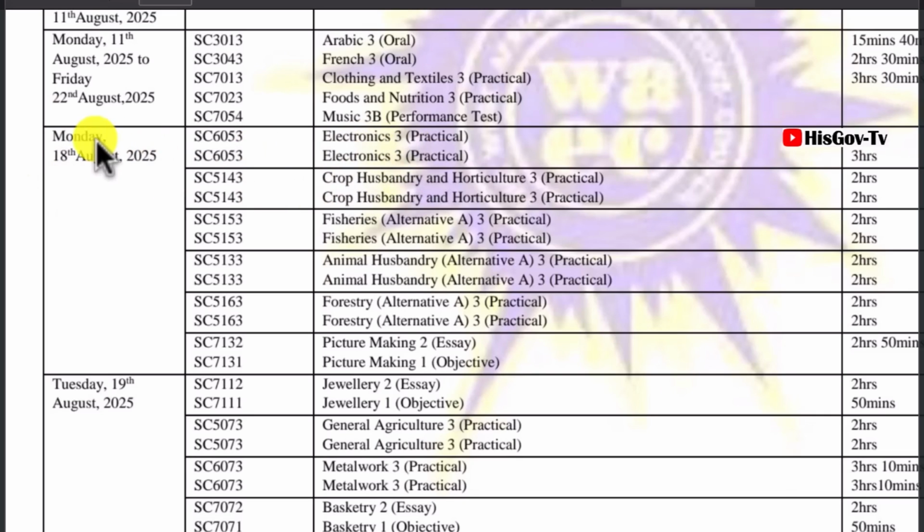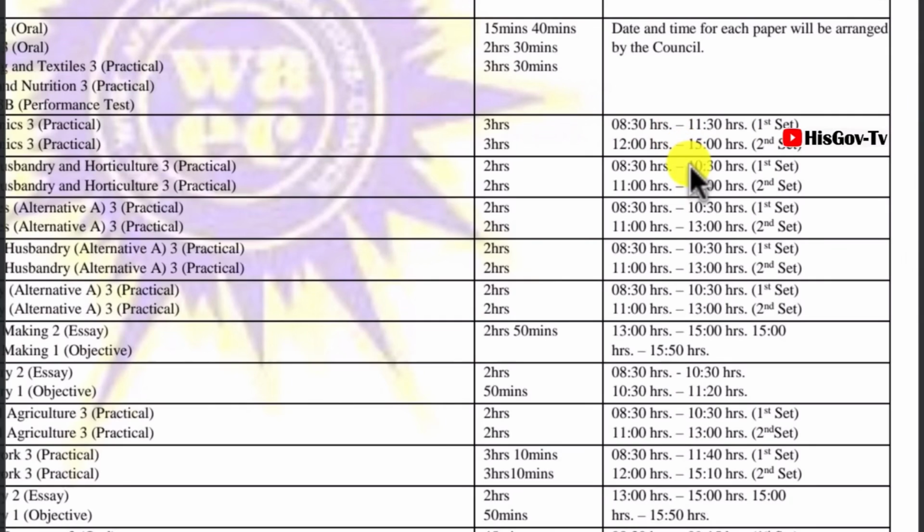Now we come to Monday, 18th August 2025. Electronics practicals will be done. Crop husbandry and horticulture practicals will also be written on 18th August. Fisheries, animal husbandry, forestry, and picture making, objectives and essay will be written on 18th of August. Electronics, crop husbandry, fishery, and other things, all the practicals will be written.